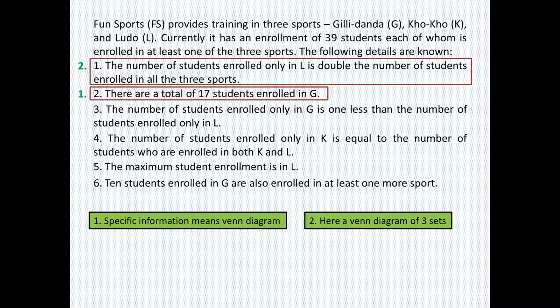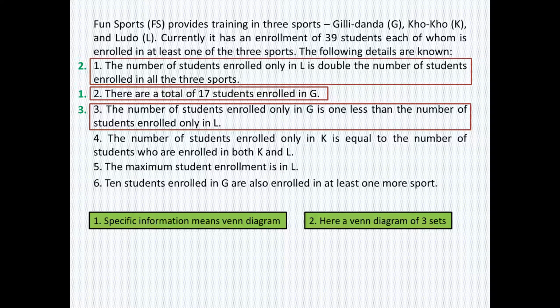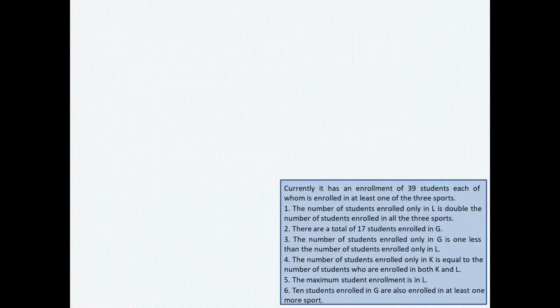Because this will now introduce one variable. After that, I see that it talks about only in L, and the third statement as well talks about only in L. So the next statement that I should be using is statement 3. That way I choose my order accordingly such that my solution becomes easy, right? So I'll move to the next solution page now, and we'll talk about the solution. I put up that information in a concise manner in this box. We'll be using this information now.